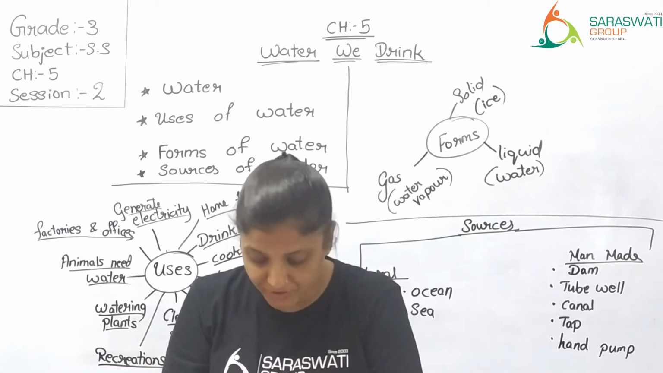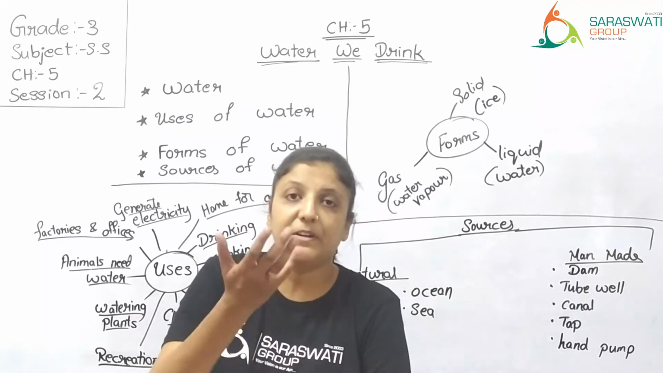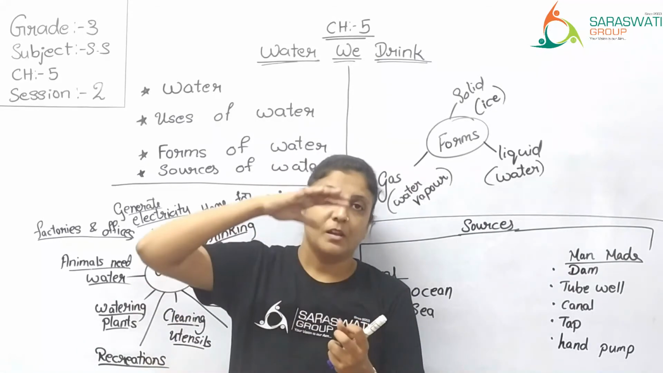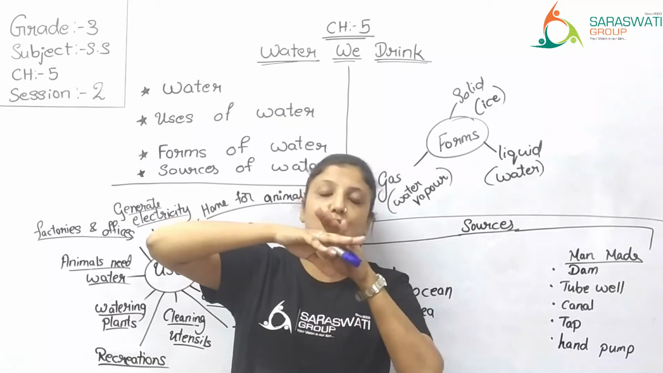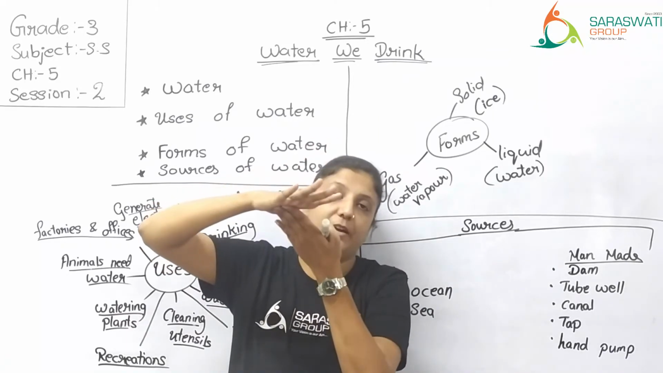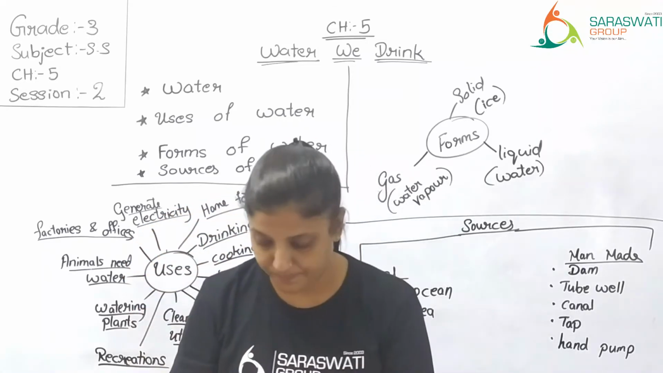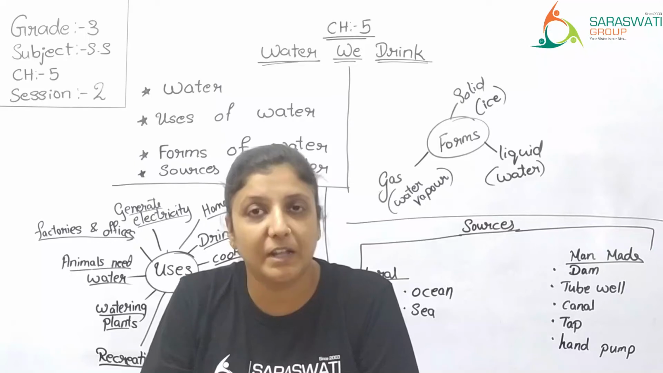Now, water vapor changes into water on cooling. So the water vapor that was coming out of that hot cup of milk, when it touched your cold hand, changed back to water. So these are the three forms of water: solid, liquid and gas.